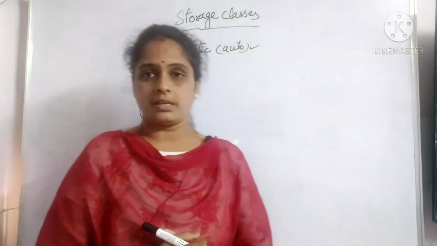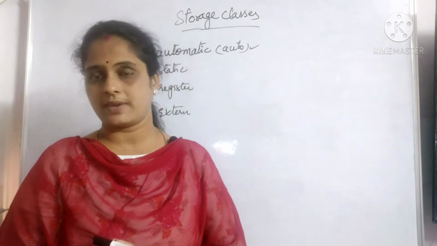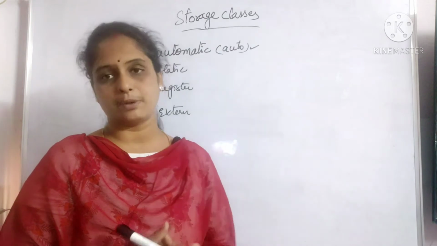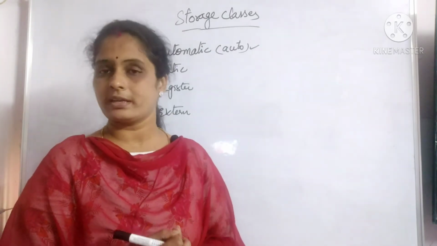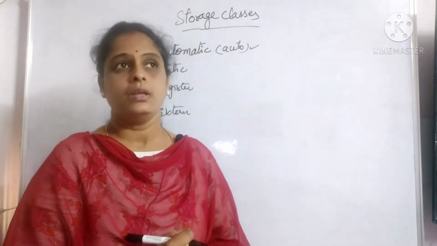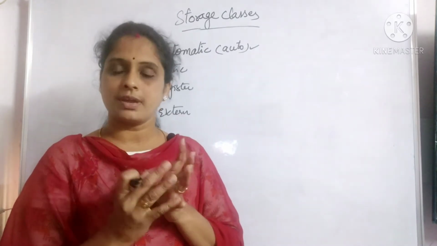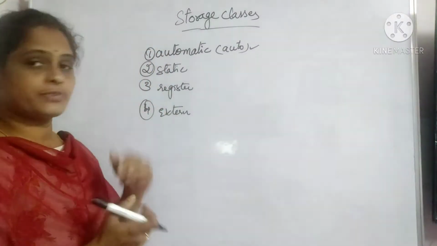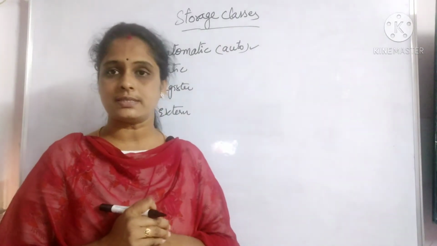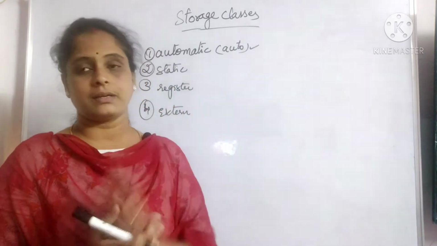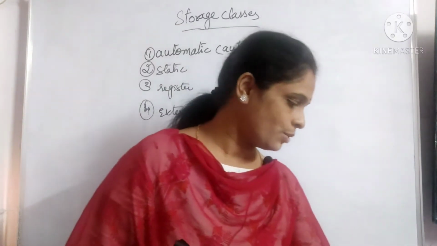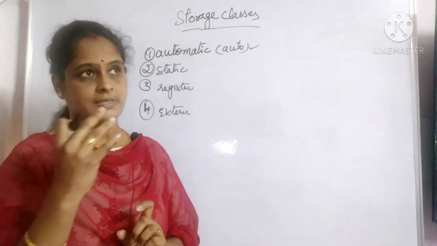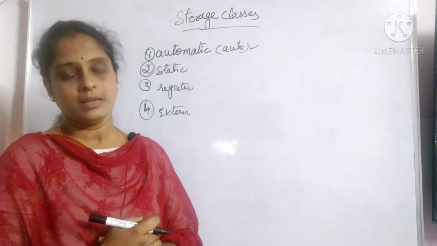These automatic variables are the default variables. We have a default storage class. If you did not mention any storage class before a declaration, then by default it is automatic. These automatic variables are stored in RAM. Register variables, for example, are stored in the CPU registers, but automatic variables are stored in RAM. The default value of an automatic variable is a garbage value.